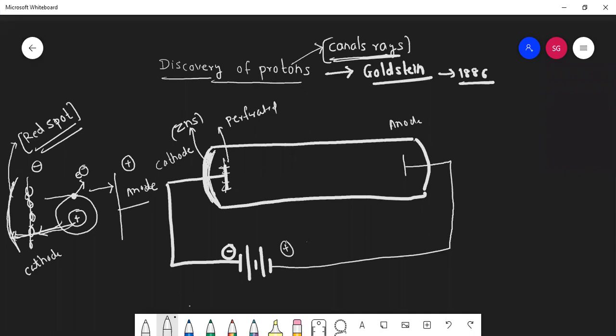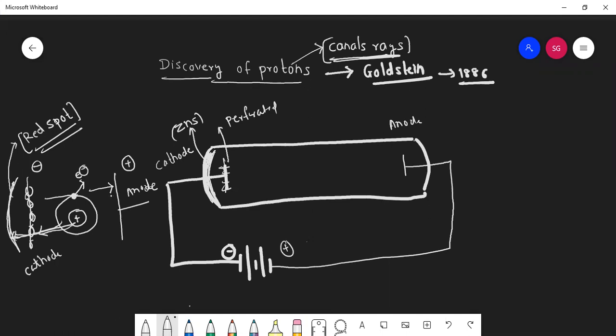Students, the same discovery was possible for J.J. Thomson, but J.J. Thomson made a mistake. He just coated the ZnS screen behind anode. He did not coat the ZnS screen behind cathode. Otherwise, at the same time you could have got both the particles, that is electron as well as proton. Okay, now we'll see